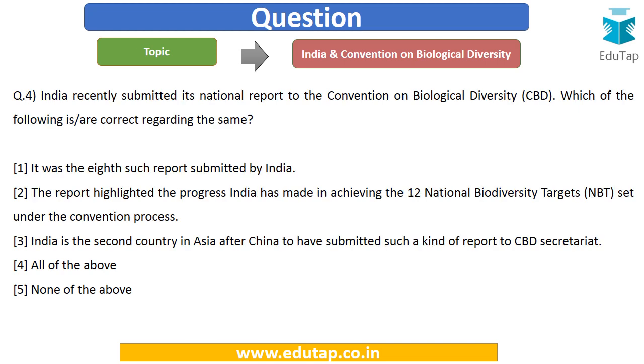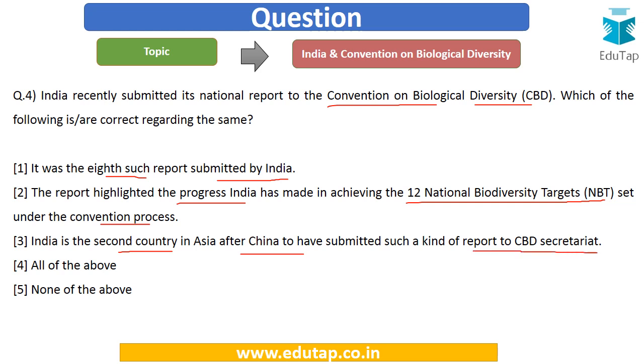So now let's move on to the next question. India recently submitted its national report to the Convention on Biological Diversity. Which of the following is correct regarding the same? Options are: it was the 8th such report submitted by India. The report highlighted the progress India has made in achieving the 12 national biodiversity targets which are set under the convention process. India is the second country in Asia after China to have submitted such kind of a report to the CBD Secretariat. All of the above or none of the above.